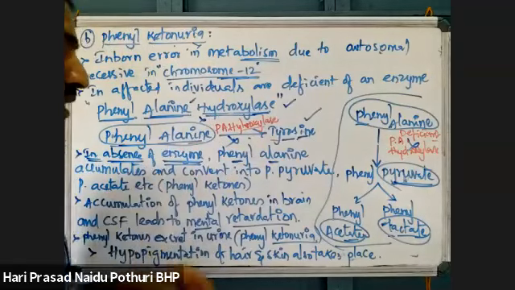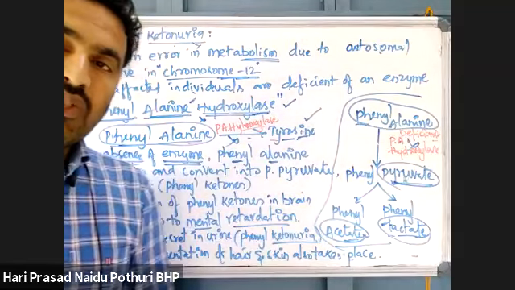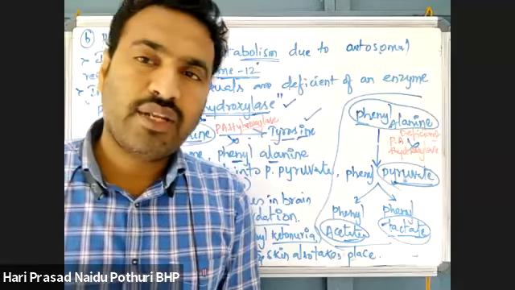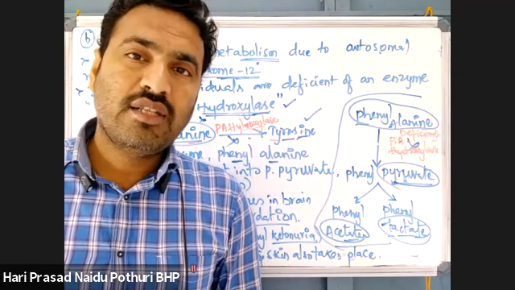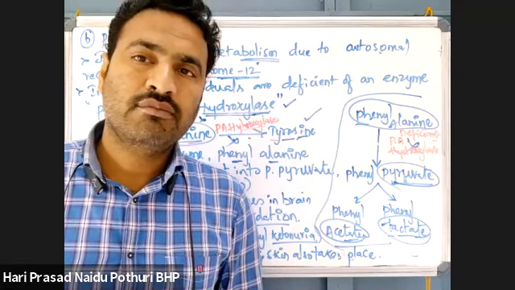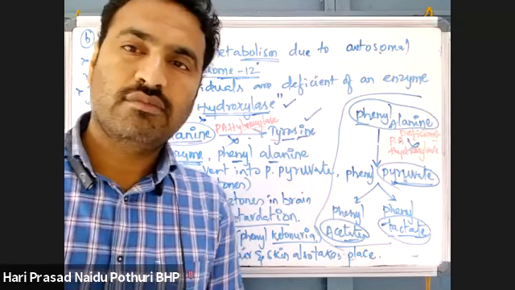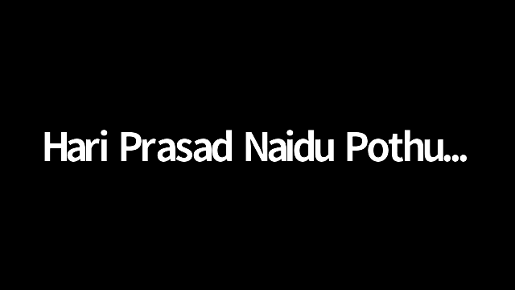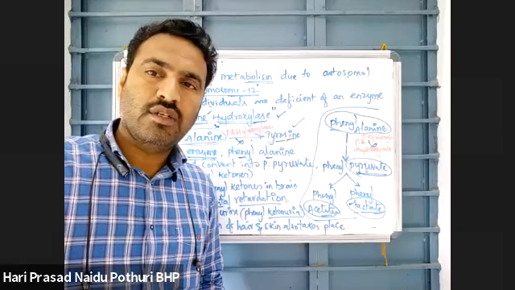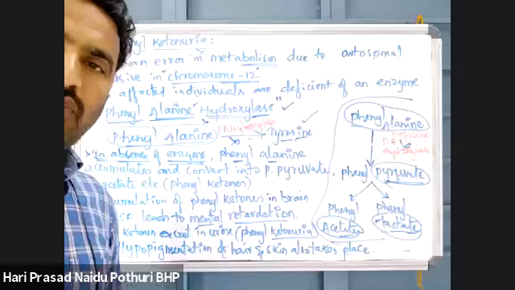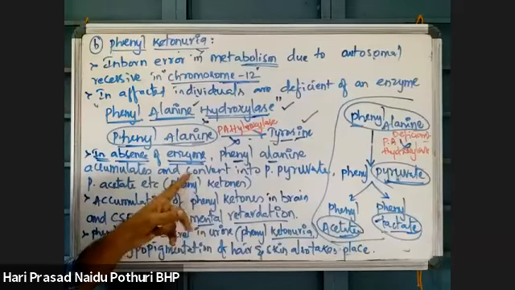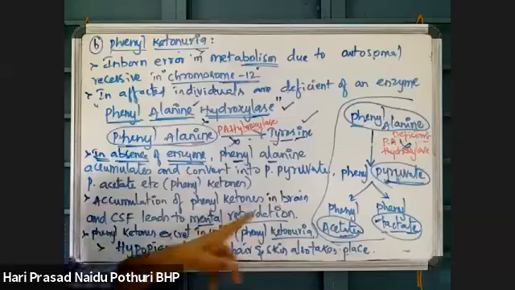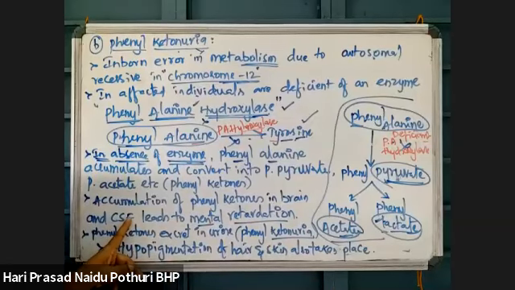When these phenyl ketones are produced in high concentration, they will accumulate in brain and cerebrospinal fluid.